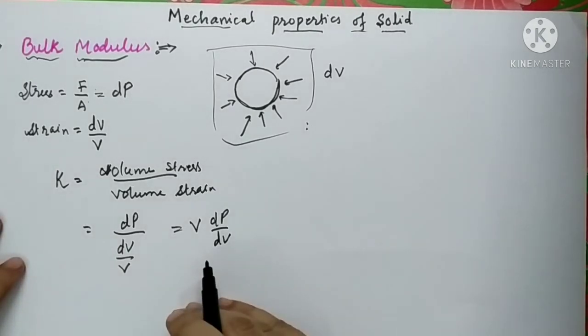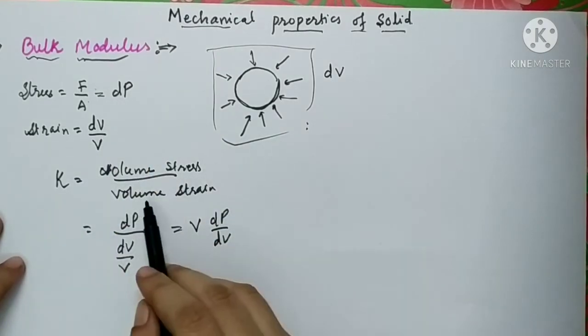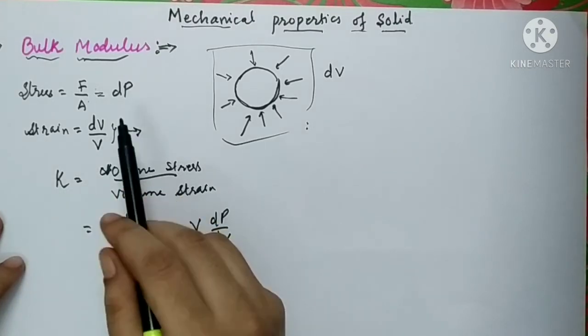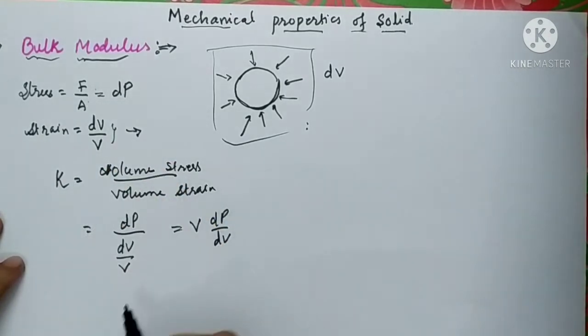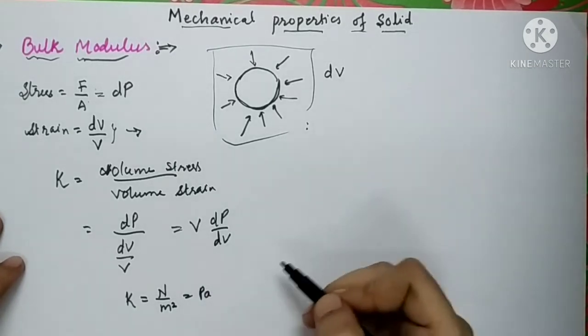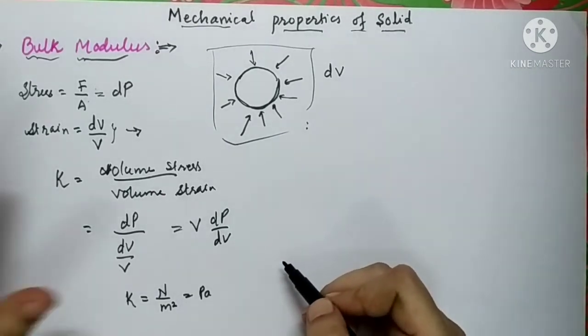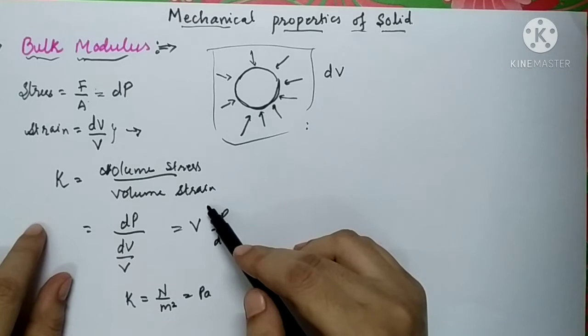What would be the unit of this bulk modulus? As it is the ratio of stress to strain, and we all know that strain is the ratio of two similar quantities, it is a unitless quantity, and stress is force per unit area. So the unit will be Newton per meter square. Hence, the unit of bulk modulus is also Newton per meter square, or you can write it as Pascal. So this is all about the bulk modulus of elasticity. How do you define the bulk modulus? It is nothing but the ratio of volume stress to volume strain.